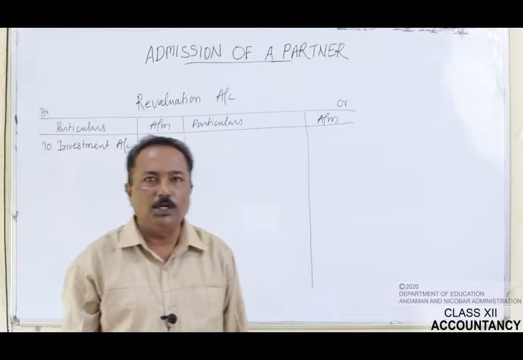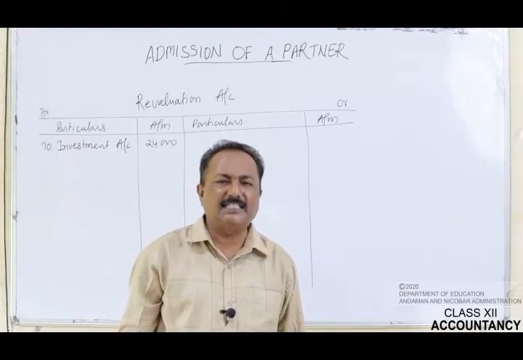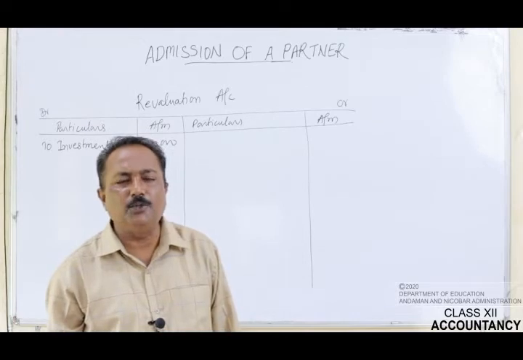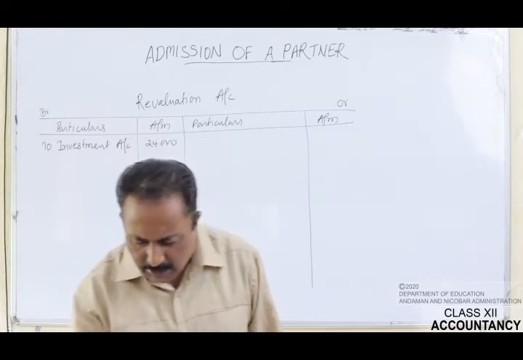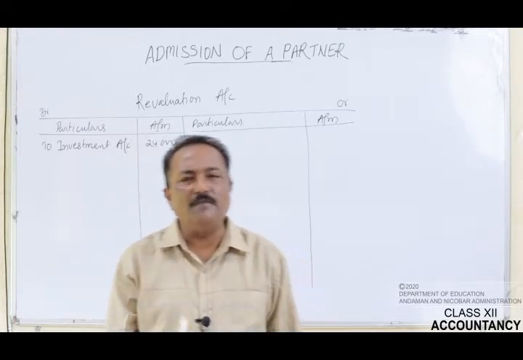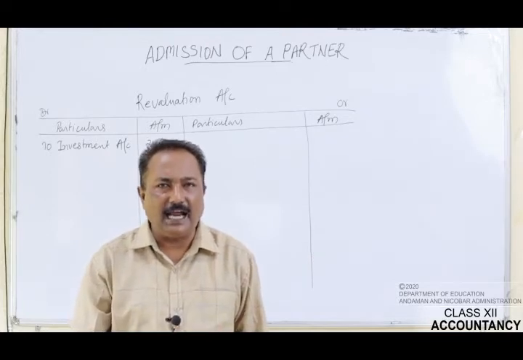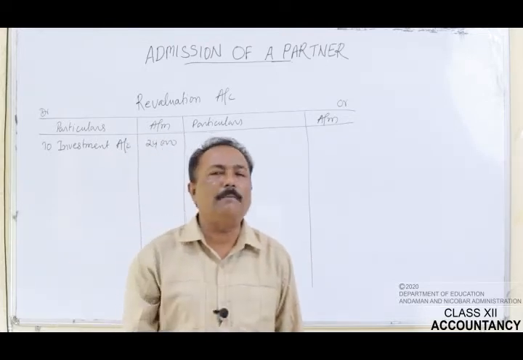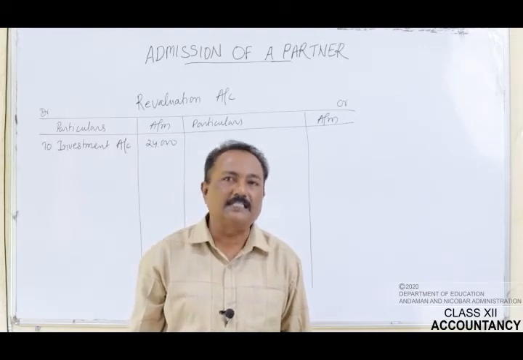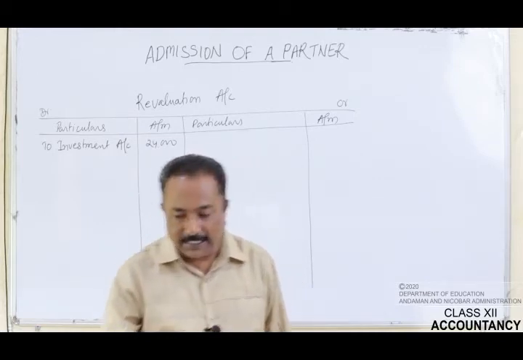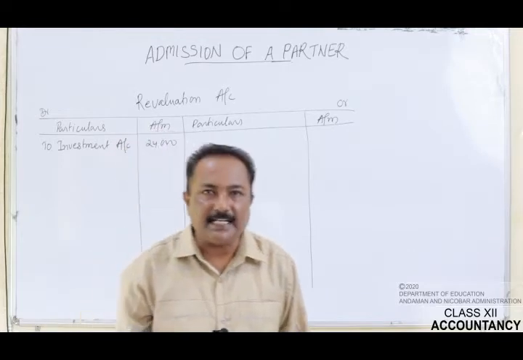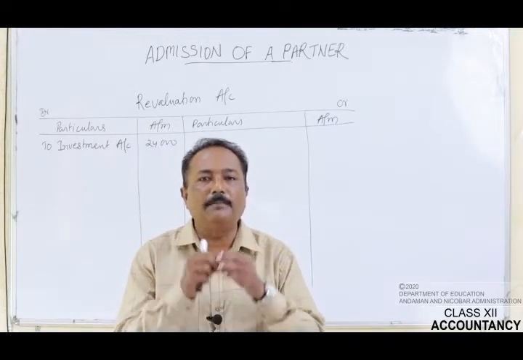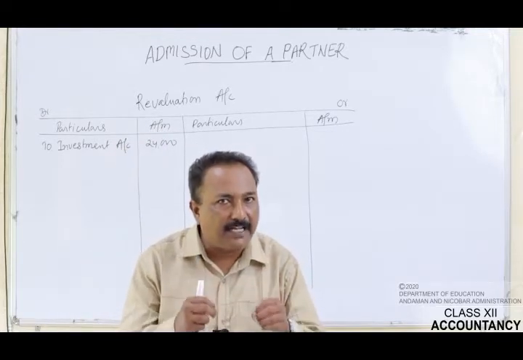Now let's pass on to the next transaction. The next transaction is machinery will be reduced to rupees 58,000. Let's see the old value given in the old balance sheet. The value of the machinery in the old balance sheet is rupees 70,000. In the additional information, it has said that the new value of the machinery is rupees 58,000.